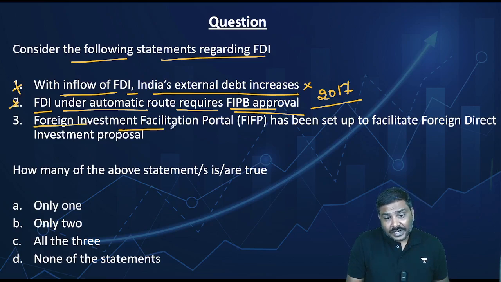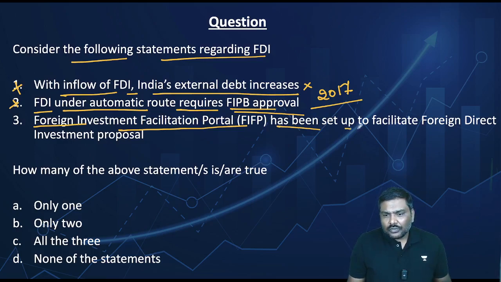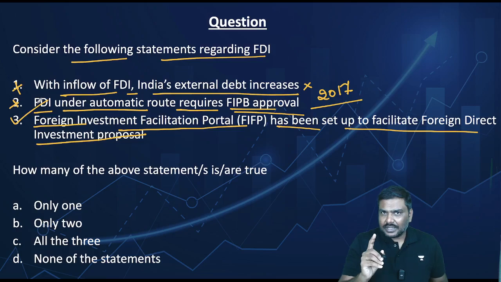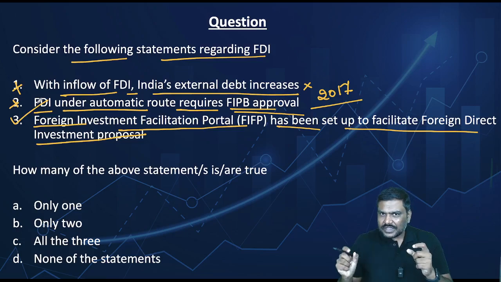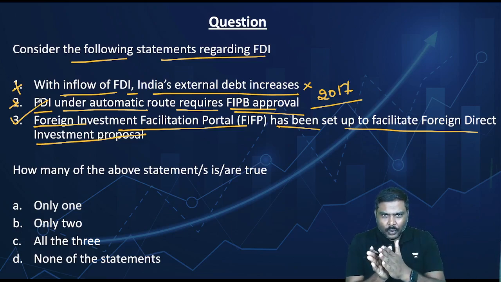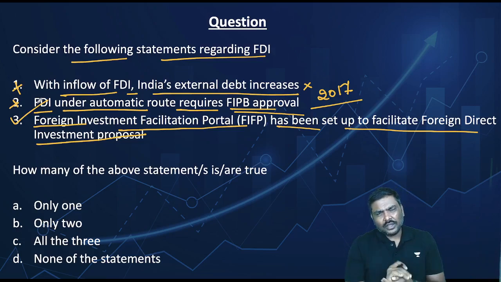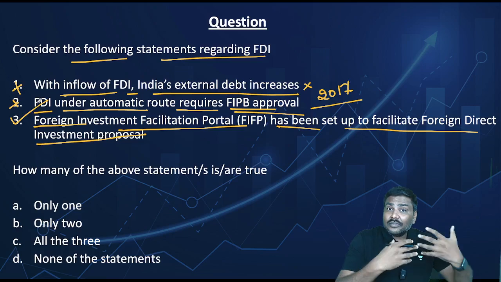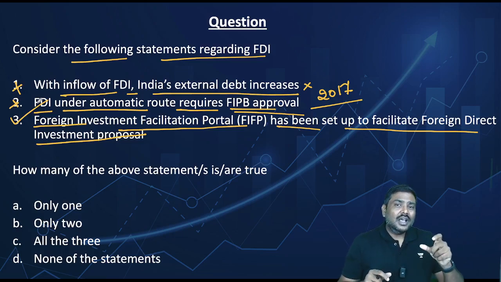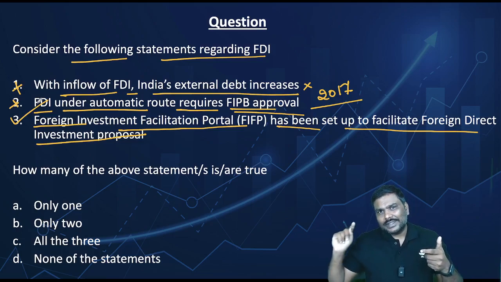Third statement: the Foreign Investment Facilitation Portal, FIFP, has been set up to facilitate foreign direct investment proposals. This is true. Understand the technicality here. I said there are two ways FDI can flow into India. One is the approval route, the second one is the automatic route. Under the approval route, whenever investments are above 5,000 crores, the approval has to be taken from the cabinet.